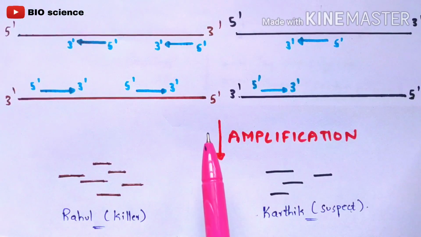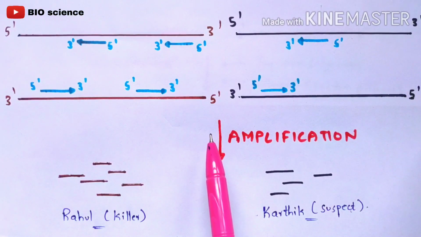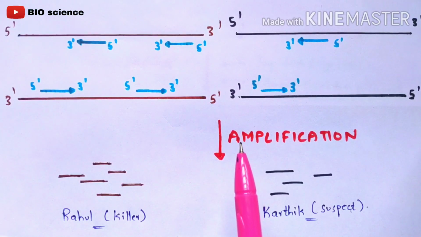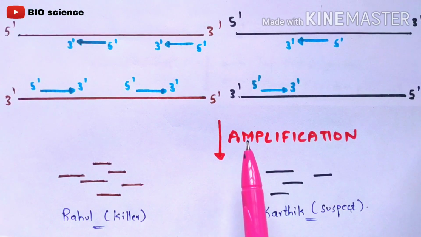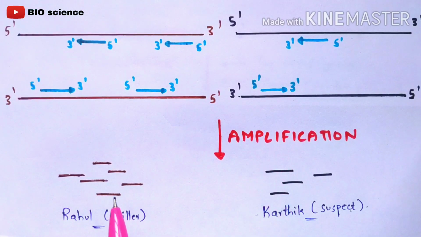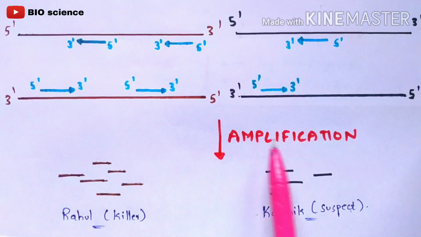We are going to obtain only a small amount of DNA from both people, and you are going to make it a large amount. That is the main important role played by the PCR reaction, the polymerase chain reaction. So that process is called amplification, right? So we are going to increase the number of strands. That's the main purpose in the step of amplification.